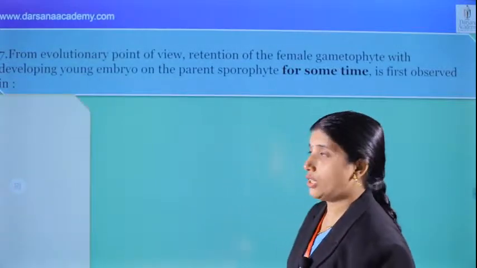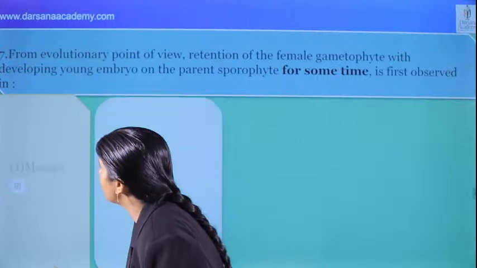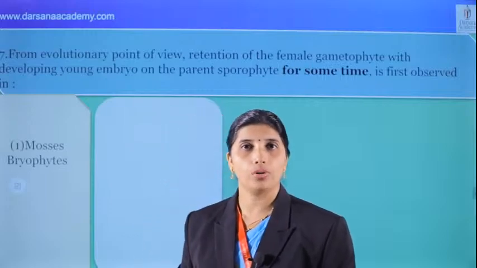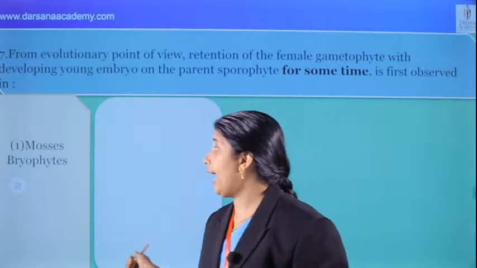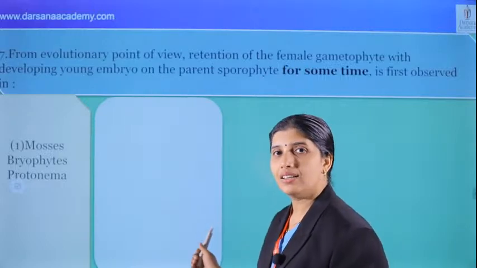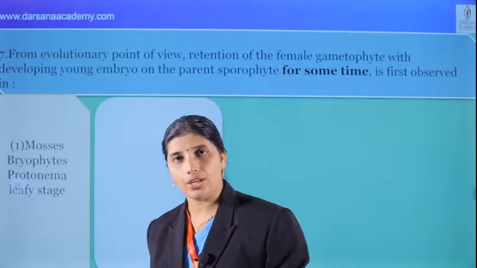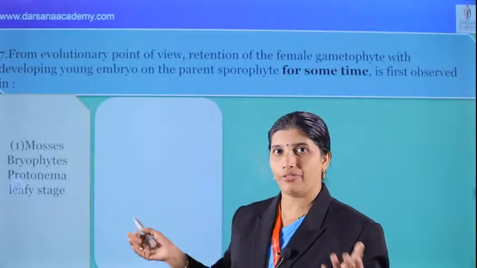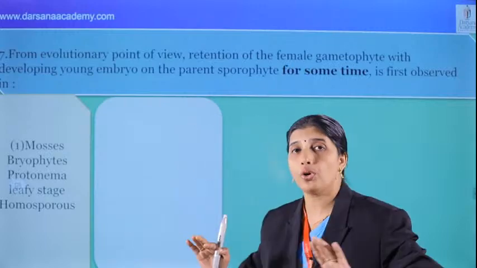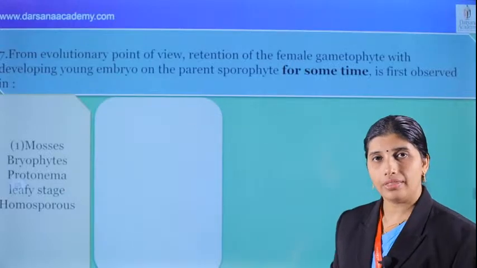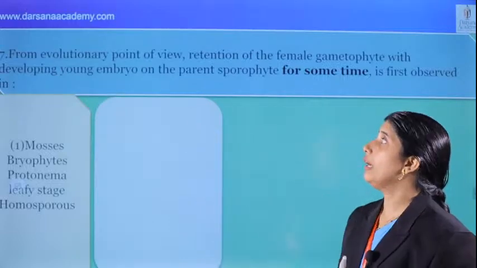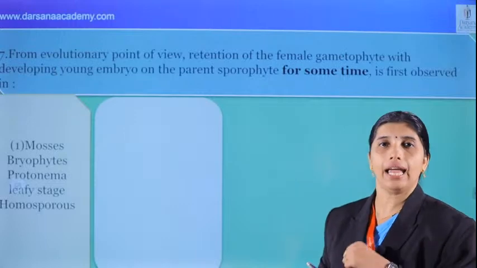Okay, what's the answer? Options. What about option one, mosses? We can see that they are bryophytes. Mosses are bryophytes, and the plant body of mosses has a protonema and a leafy stage. Important. The plant body is gametophyte, haploid, we know that. In mosses, they are homosporous, that is, they produce one type of spore. Therefore, the developing embryo is never attached to the parent sporophyte in this way. Those that are heterosporous can.